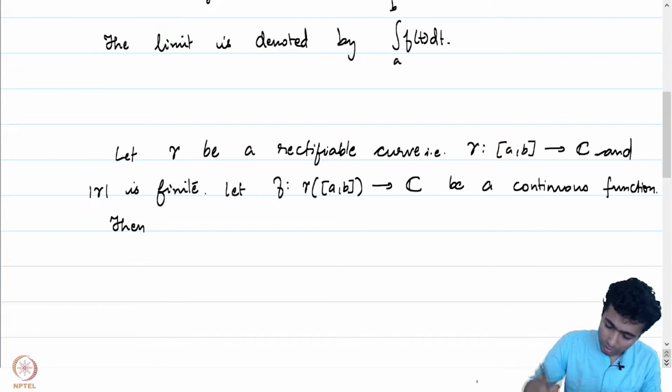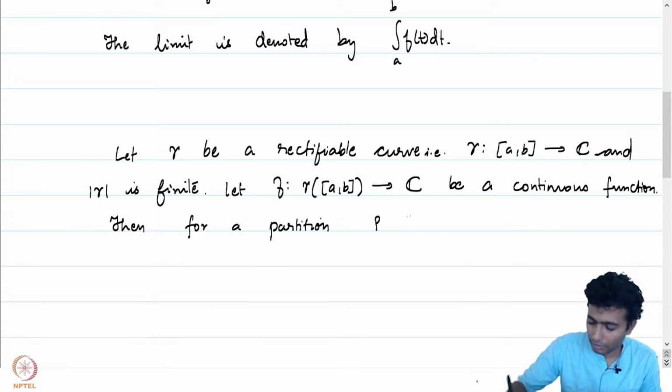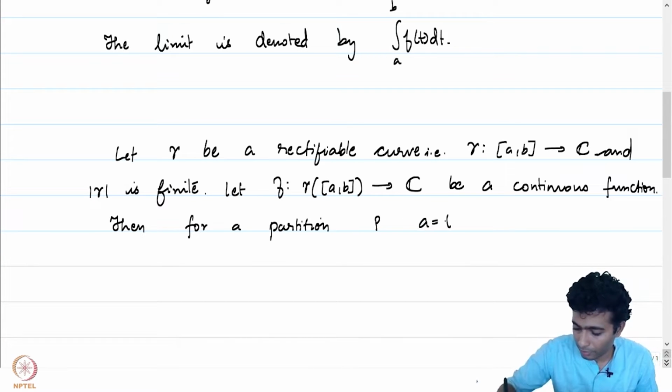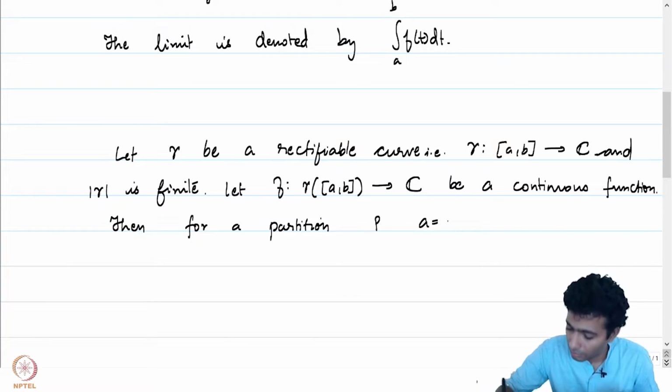Then for a partition P given by a equal to t_0 and so on, remember that gamma is still defined on some interval, so this is a partition of the interval [a, b].